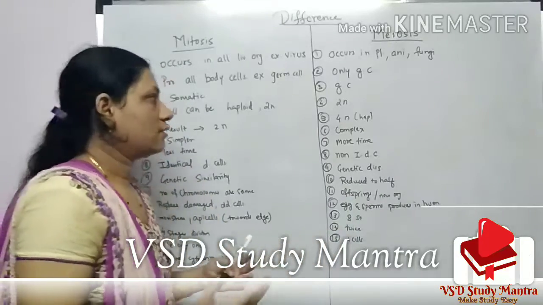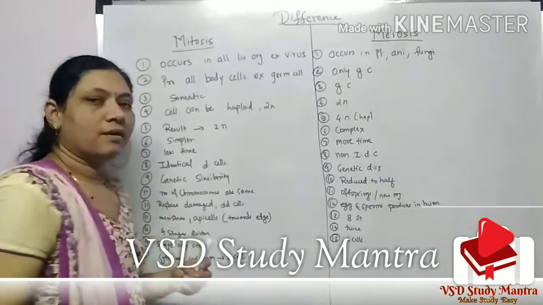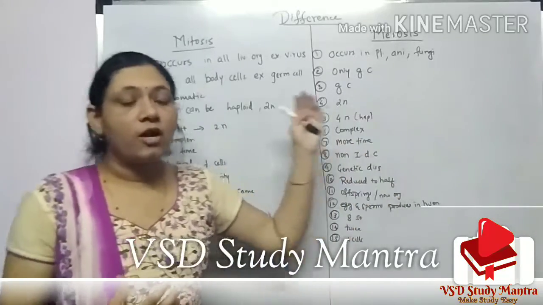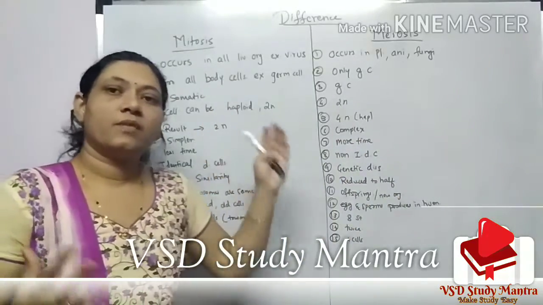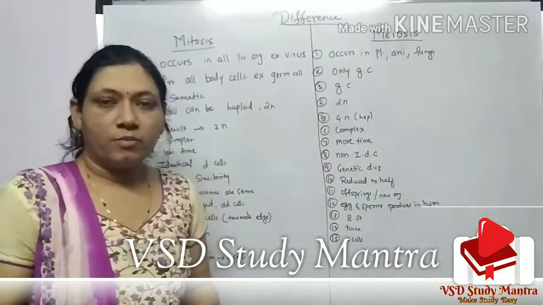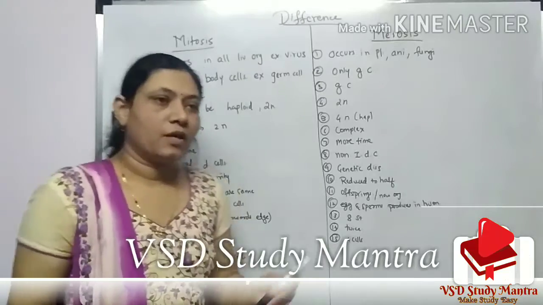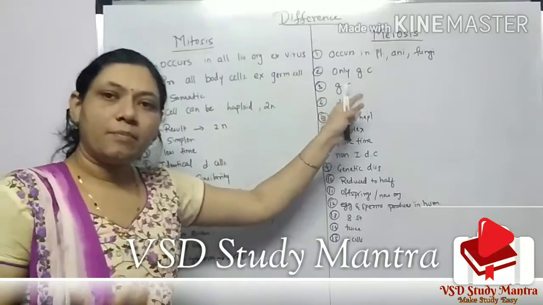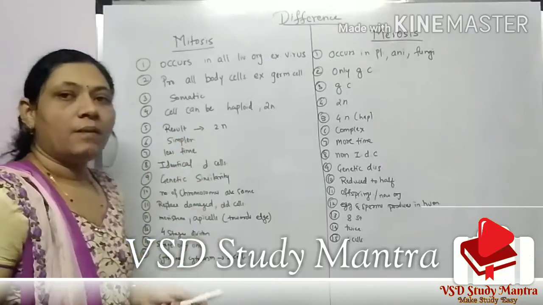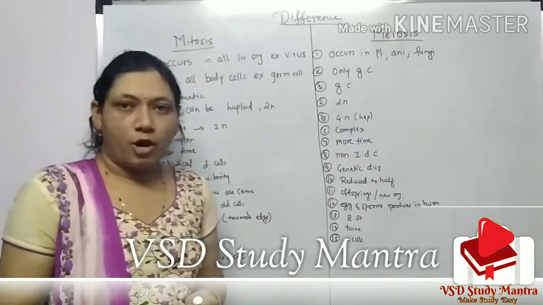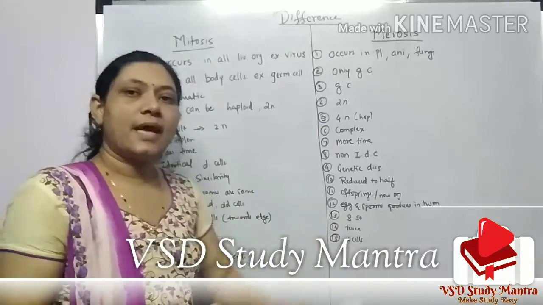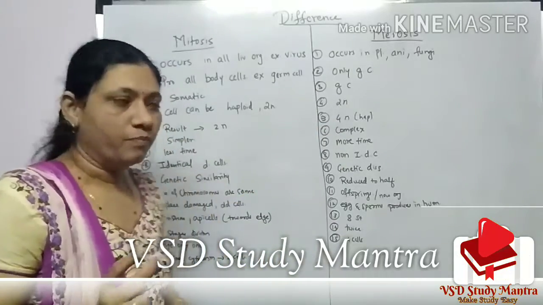The sex cells. Third, mitosis is in somatic cells and meiosis is in germ cells. Somatic means non-reproductive, and germ cells are reproductive. Fourth, the cell can be haploid or diploid depending upon the cell, but in mitosis the cell is only diploid.